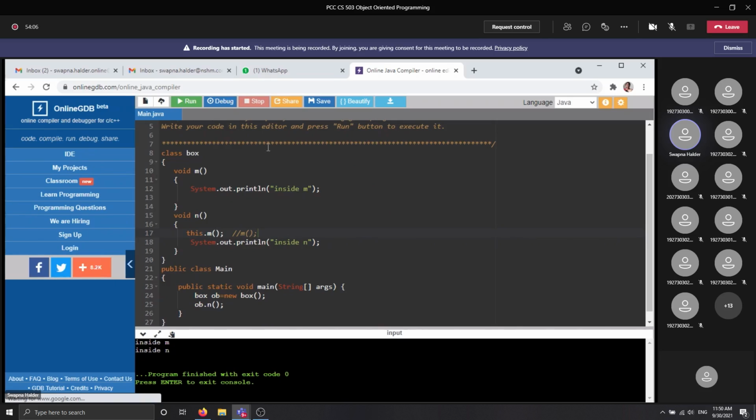But whenever you are invoking a particular method inside the current class, the this keyword is automatically appended to it. There is no difference between these two statements. This is the second use of the this keyword. Any query, Shomita? No, ma'am, understood.